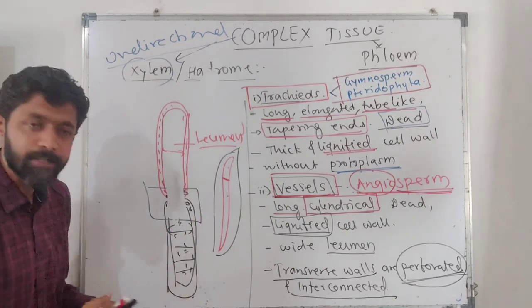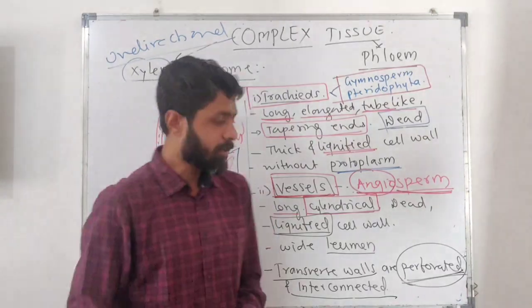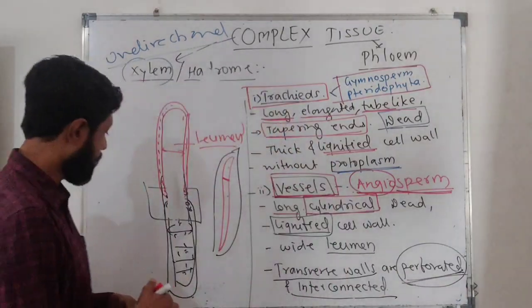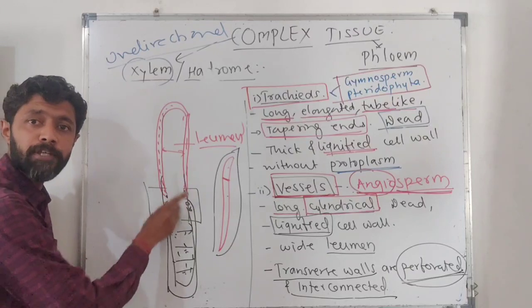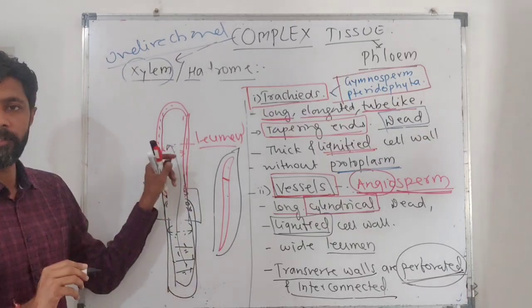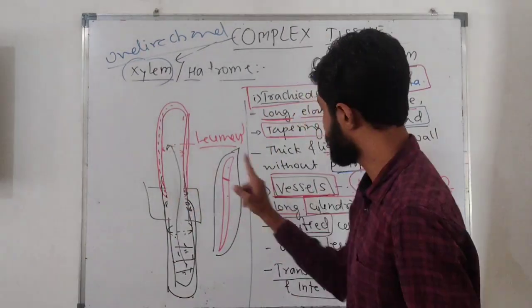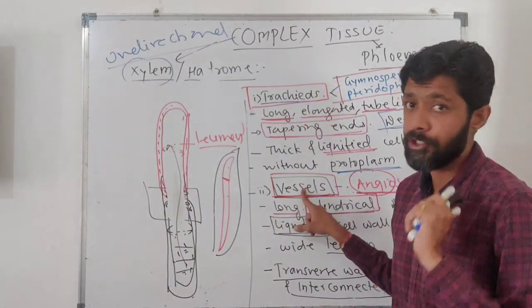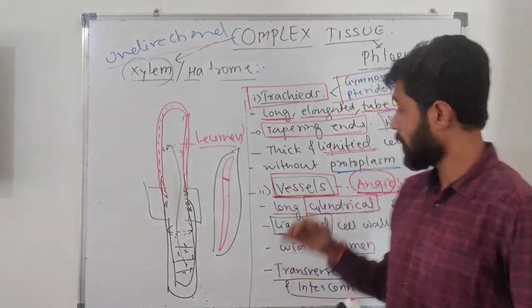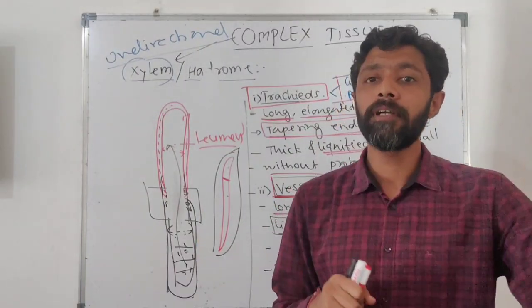As their transverse wall gets dissolved, there is a continuous passage of water. Although we consider their transverse walls are perforated and interconnected, later they will have dissolution of the transverse wall. As this transverse wall gets dissolved, this becomes a continuous flow of water. Because of that, there are two different things we have to consider on why vessel has become the most important constituent of angiosperm. Because of that, angiosperm could conquer the land. Angiosperm has the best water conducting ability.